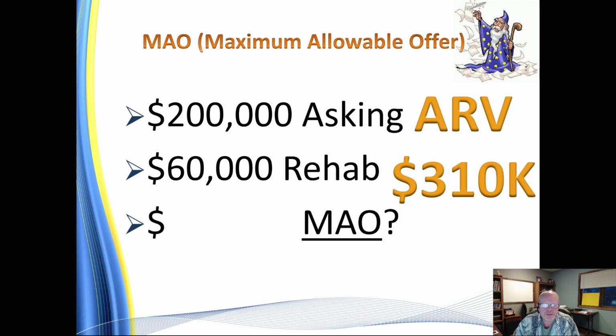So let's look at a property. Let's say we've got an after repaired value, ARV, of $310,000 and it needs $60,000 worth of work. So what is the MAO, the maximum allowable offer, on that property?